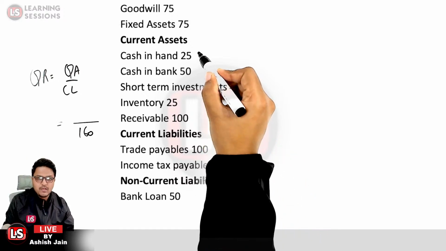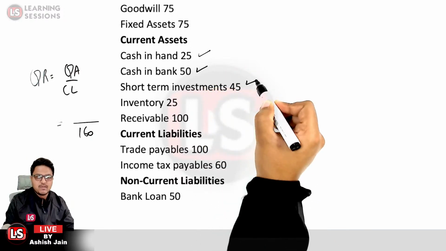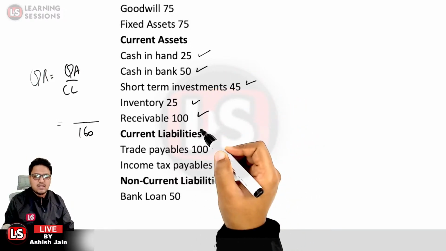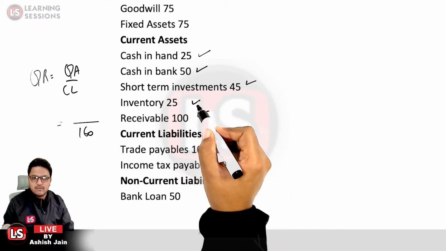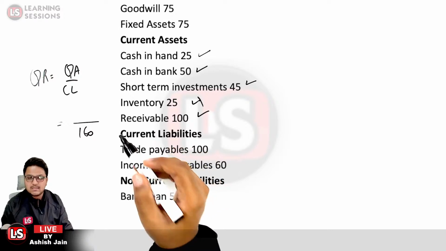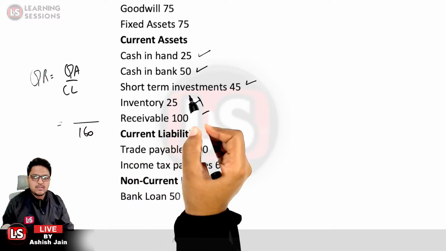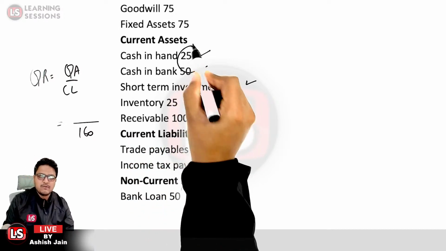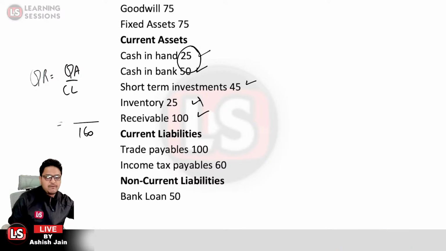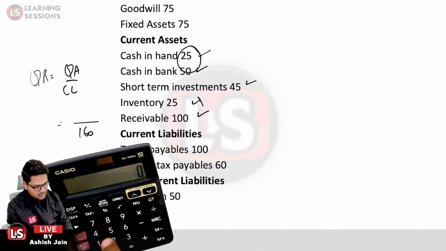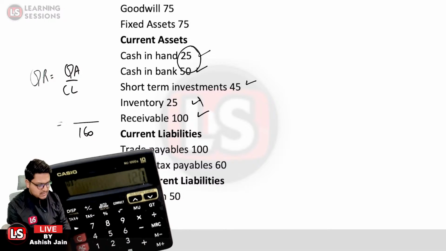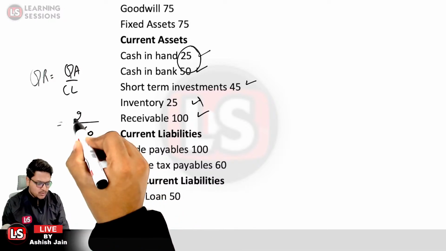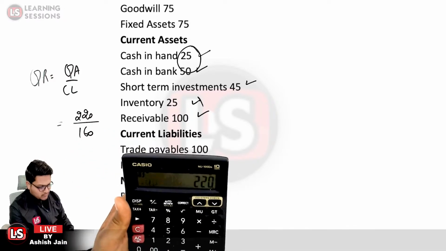We are provided with values like cash in hand, cash in bank, short-term investments, inventory, receivables. And I just told you that prepaid expenses and inventory are not to be considered while ascertaining the quick assets. So we will just take up these values. 25 plus 50 is equal to 75, plus 45, the short-term investments, plus receivables of 100, so it is equal to 220. So it will be equal to what?